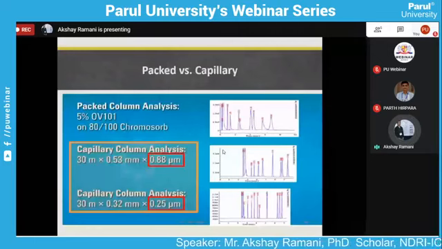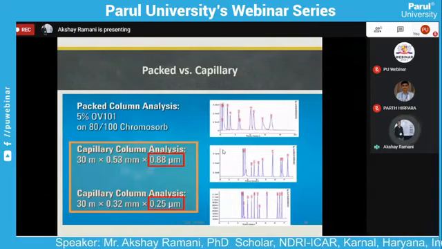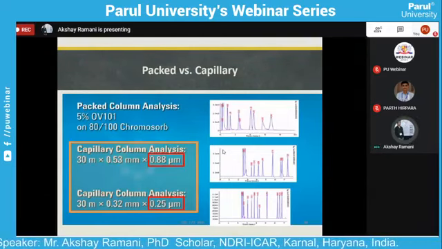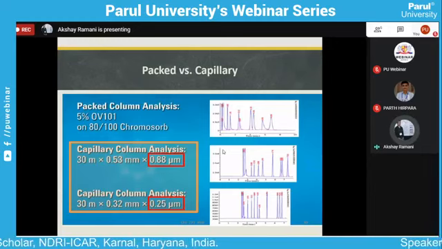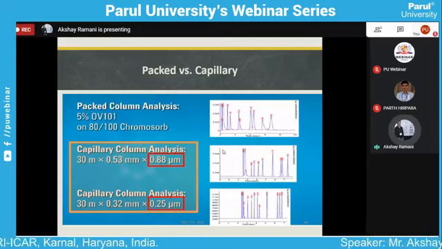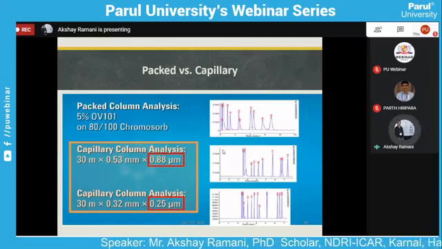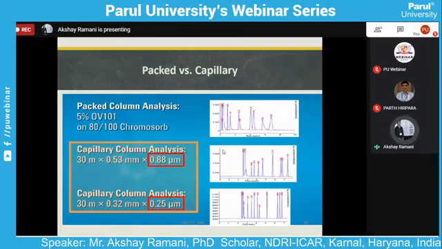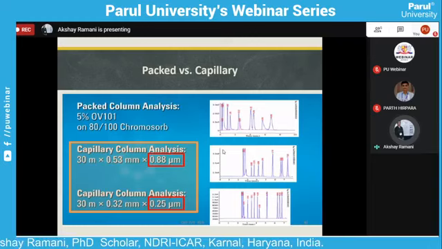The first figure is the packed column analysis on the chromatogram. We see the peak evolution. What is the difference in the peak evolution? In the first figure, the packed column analysis gives a broad peak, and the area is large. Then, in comparison, the second and third figures show capillary column analysis. The second and third figures are mostly the same, just with a different diameter of the capillary column. Here we see the comparison between the packed column and the capillary column.